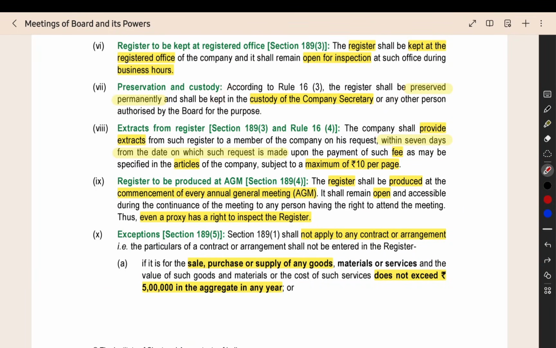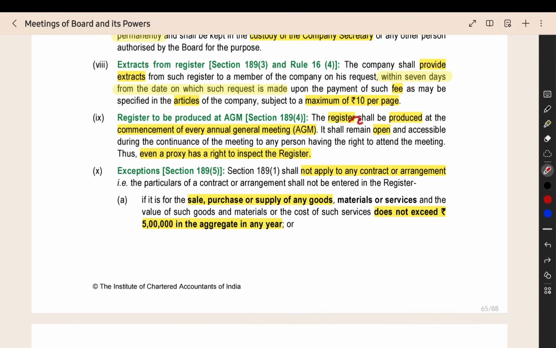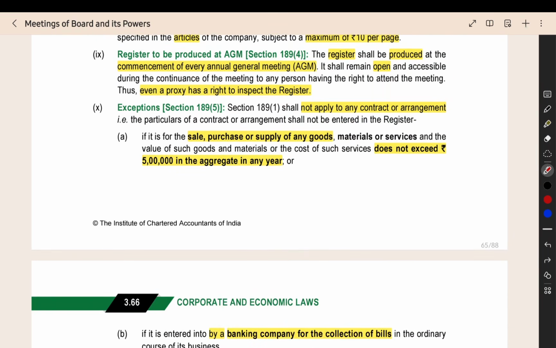If a member asks for some details from the register, the company should provide the extracts and can charge also. But the charge will be a maximum of 10 rupees per page. The register has to be produced at the annual general meeting and all the members can inspect the register. Even a proxy can also see the register. Exceptions.